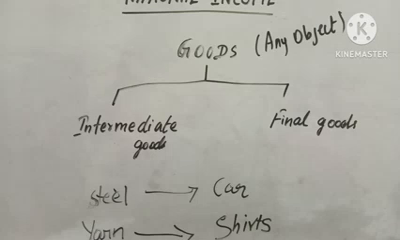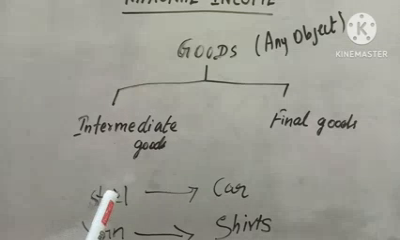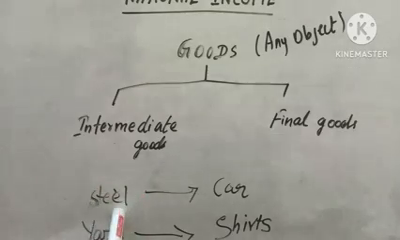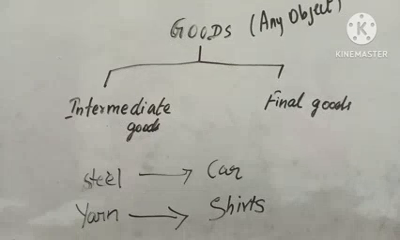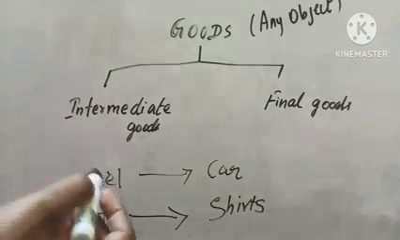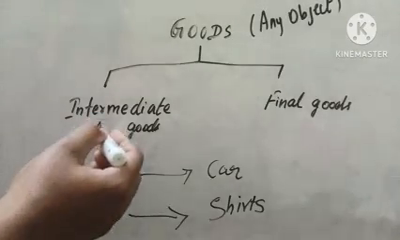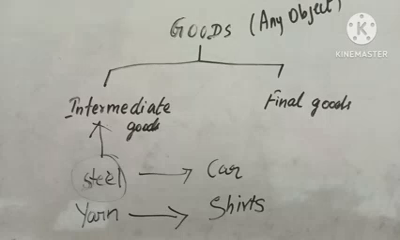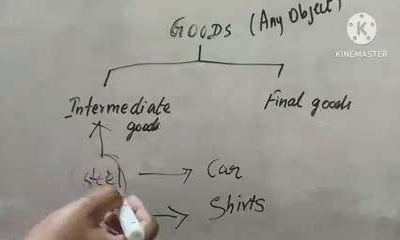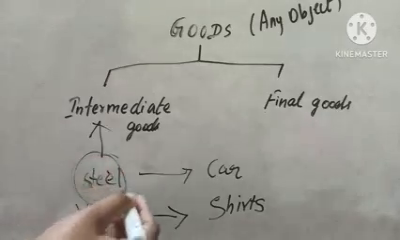Let me explain. If you look at the steel, steel is a good. It's a product but it's not yet ready for final consumption. So here steel is an intermediate good, because it is in the process to produce a car. So steel is consumed in the process of producing a car.